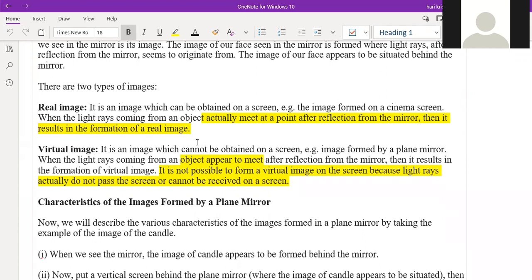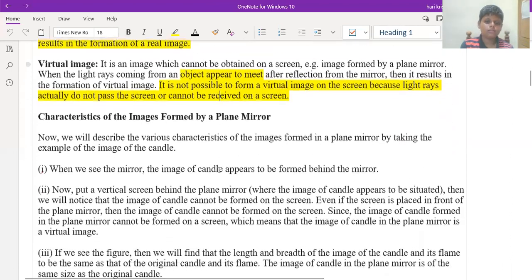Understanding? Yes. So the light falls on our body, and after reflection it falls onto the mirror. Reflection is happening, but it is not real. That is a virtual image. So whichever image cannot form on a screen is called a virtual image. Okay.